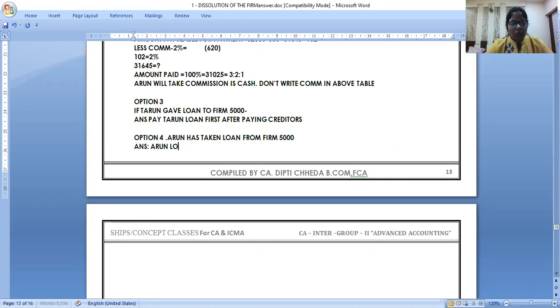Arun's loan should be deducted from capital and then that surplus table should be prepared.